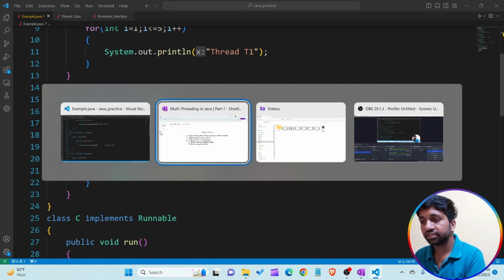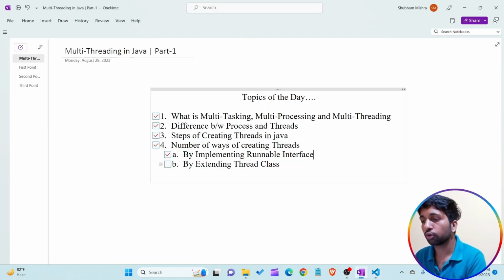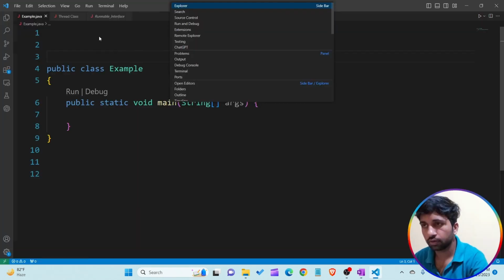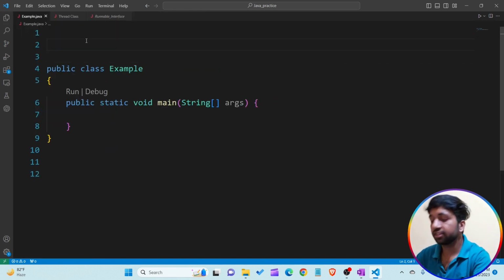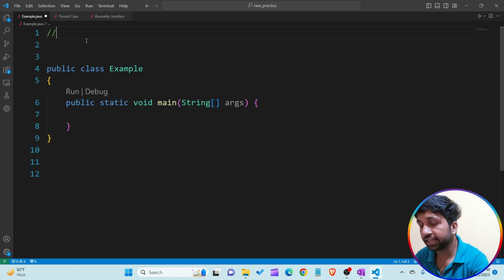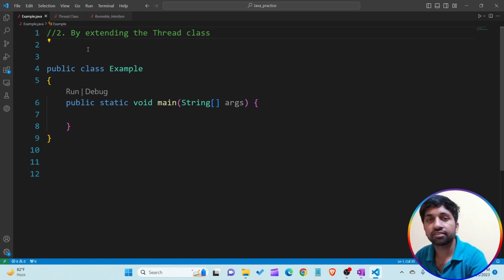Now let's see the second way of creating the multi-threading program, that is by extending the Thread class. How are we able to create the multi-threading program by extending the Thread class? So let's see. Hello. Now let's see the second way of creating a multi-threading program, which is by extending the Thread class. By extending the Thread class, how we are able to create a multi-threading program in our Java language.